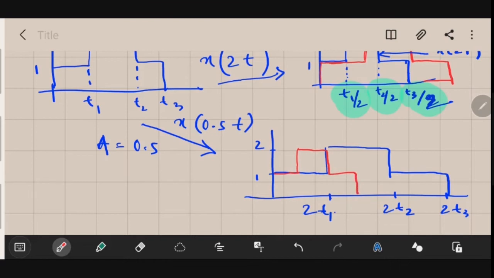Okay, this is your original signal. This is your x of t. While the signal that we have drawn in blue here is your x of 0.5 t. So you could see that as we reduce the value of capital A, if we make it less than 1, there is an expansion in the time variable. And similarly, if we take the value of capital A greater than 1, there is a contraction. Okay, any doubts here?